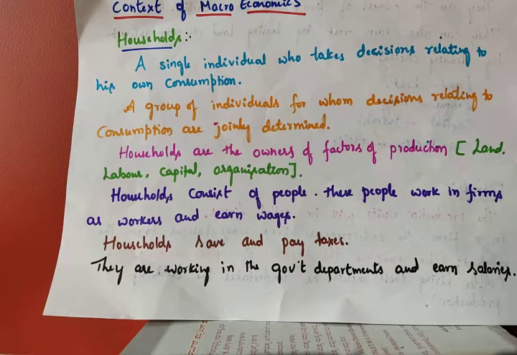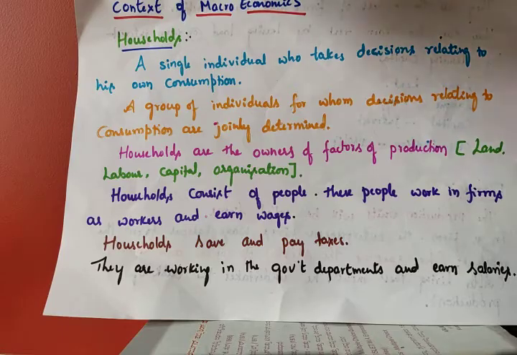Like land, labor, capital. Using these three things, the organizer should produce goods and services, selling the same thing in the market. For what purpose? To earn profit. So they also save the money, and they are also paying taxes to the government.